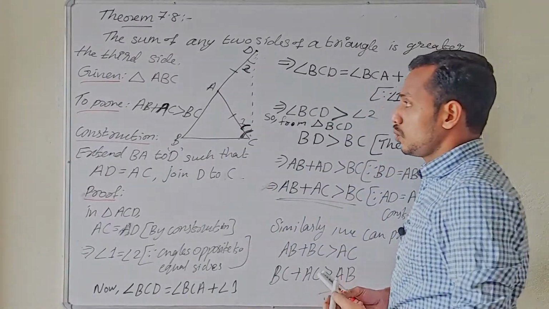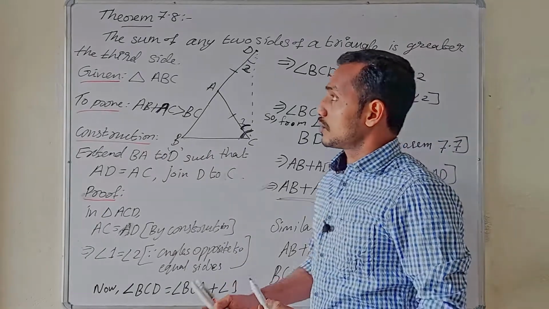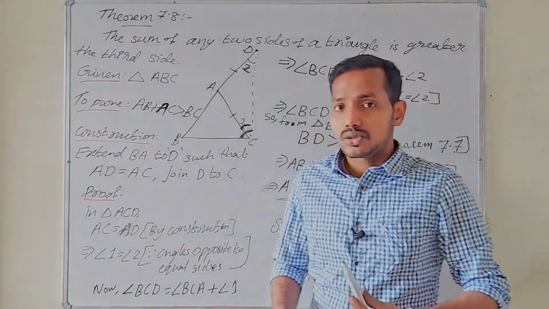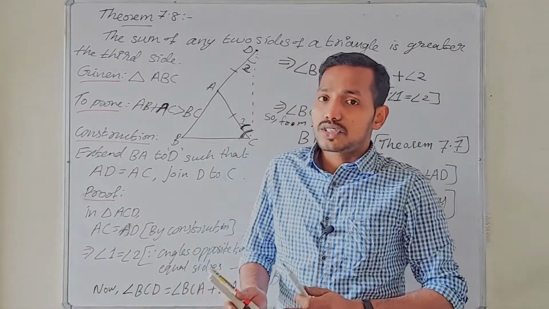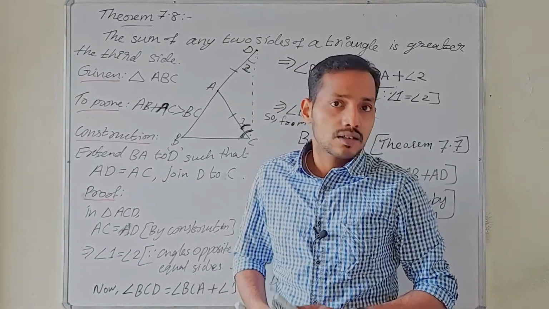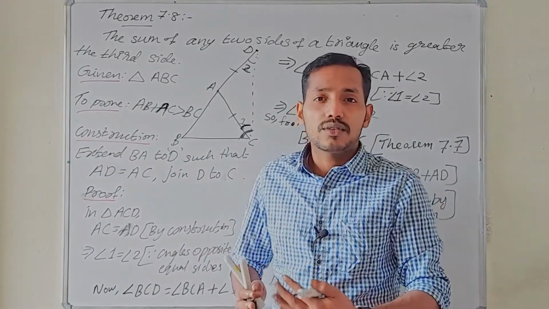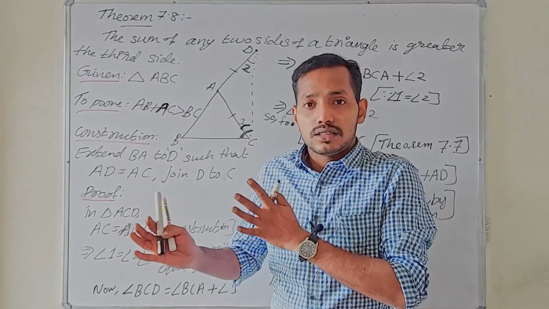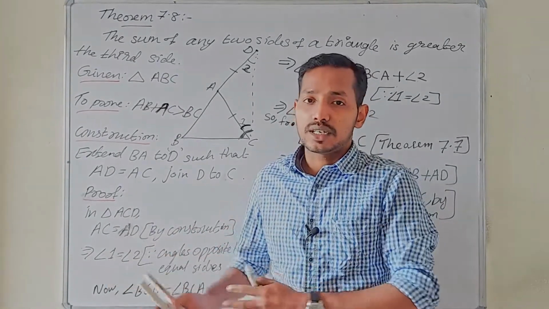Okay, so this is all about the proof of this theorem. This is the last proof in chapter 7, triangles. In future videos I will discuss the proofs of the theorems given in the chapter on quadrilaterals.